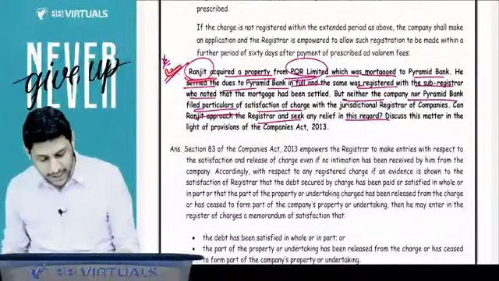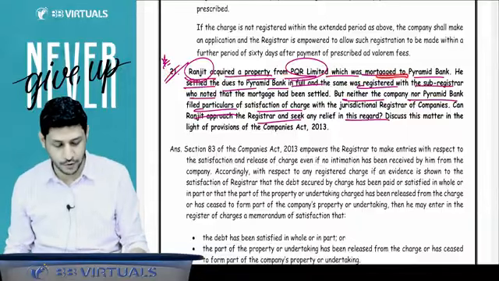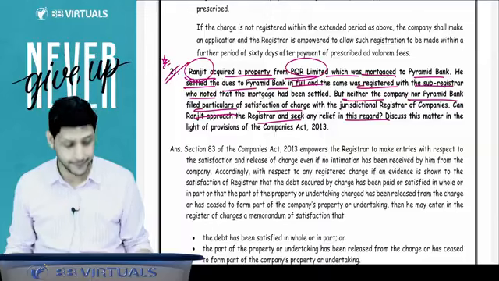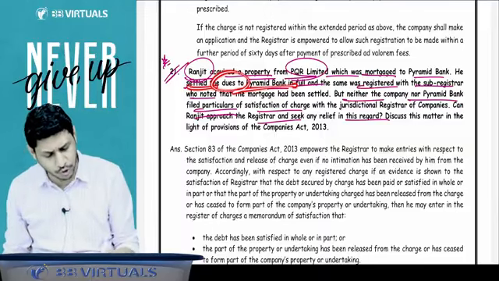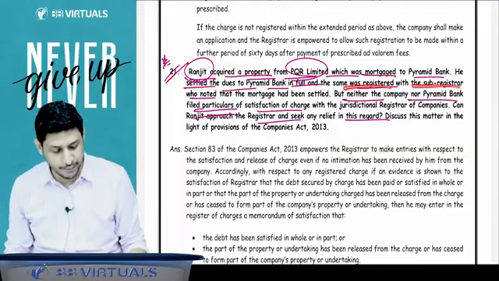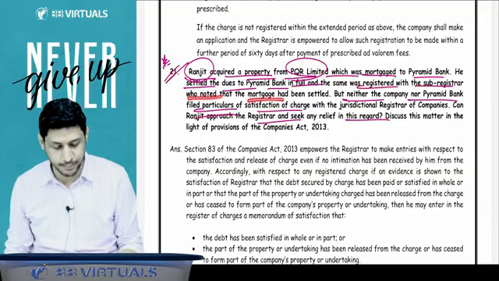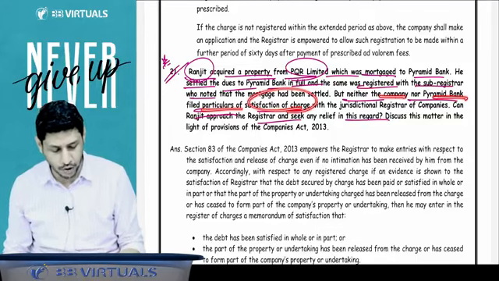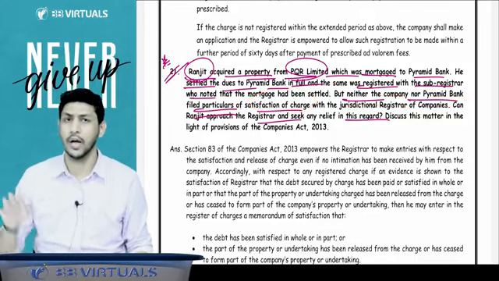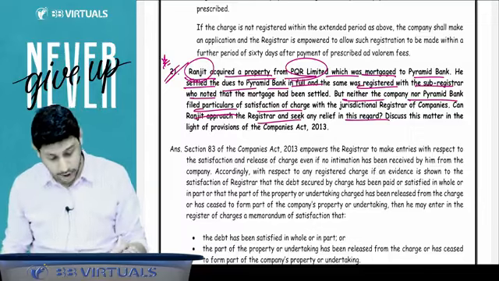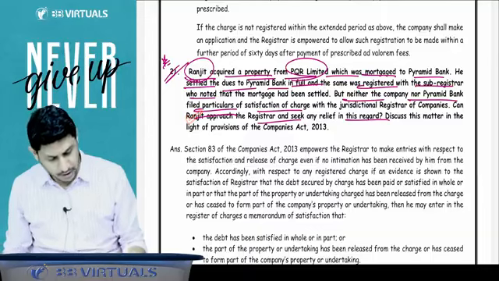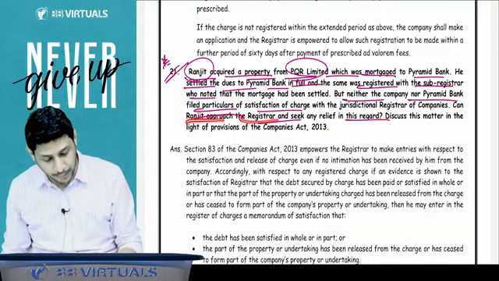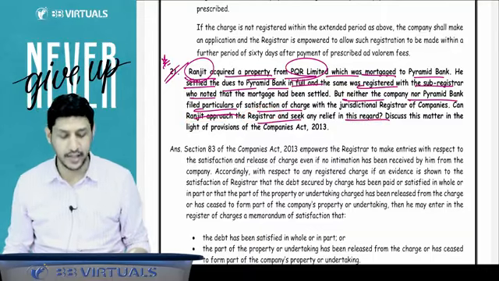Ranjit acquired a property from the company which was mortgaged to Pyramid Bank. He settled the dues to the Pyramid Bank in full, and the same was registered with the sub-registrar, who noted that mortgage has been settled. Now neither the company nor the bank filed the particulars of satisfaction to the ROC. ROC is not getting any information, but ROC got the evidence from Ranjit. Question is asking, can Ranjit approach the registrar and seek any relief in this regard?